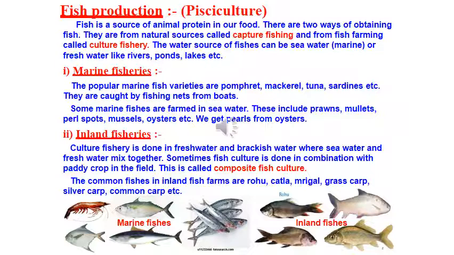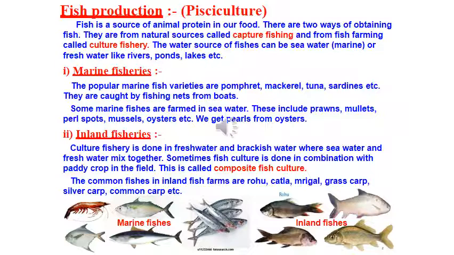Catlas are surface feeders, rohus feed in the middle zone of the pond, mrigals and common carps are bottom feeders, and grass carps feed on the weeds. Together, these species can use all the food in the pond without competing with each other. This increases the fish yield from the pond. But there is one disadvantage.